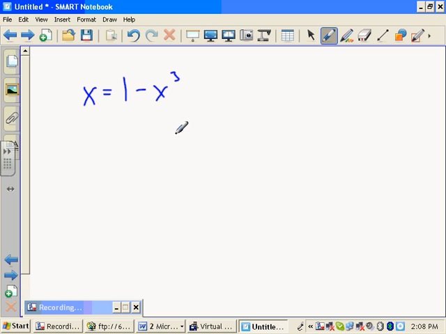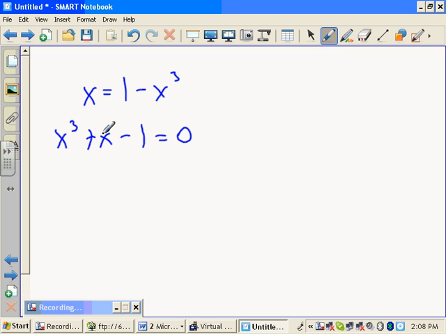Well, yeah, if you think about fractions. If you put a fraction and you cube it, it gets smaller. You subtract it from 1, you might get the same thing. Oh, okay, so I'm looking for some kind of fraction, or maybe some kind of irrational number less than 1. How do you solve this equation? I'm going to use the intermediate value theorem to solve it. But what would you do to solve for x? Get all the x's together on one side, set the equation equal to 0 again. How about if I add x cubed and subtract 1, and solve for when it's 0.